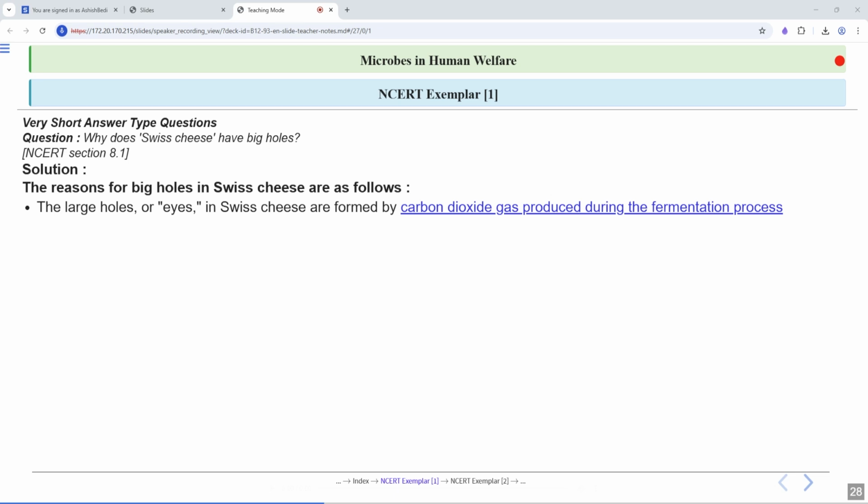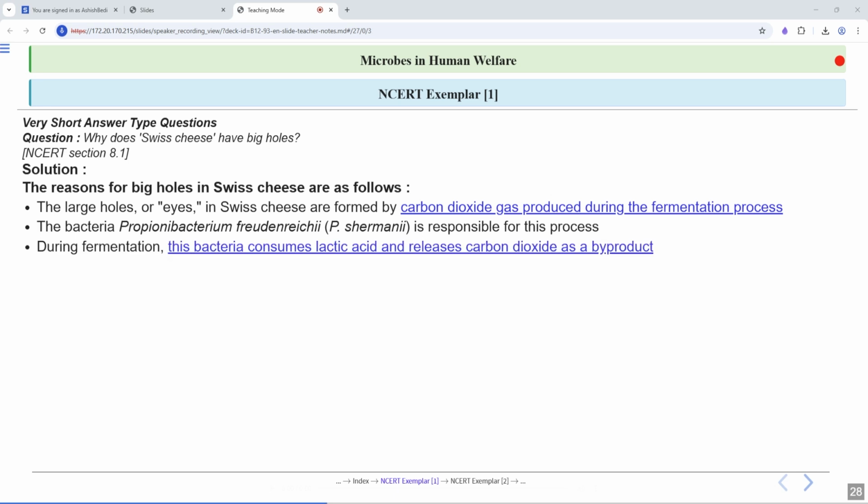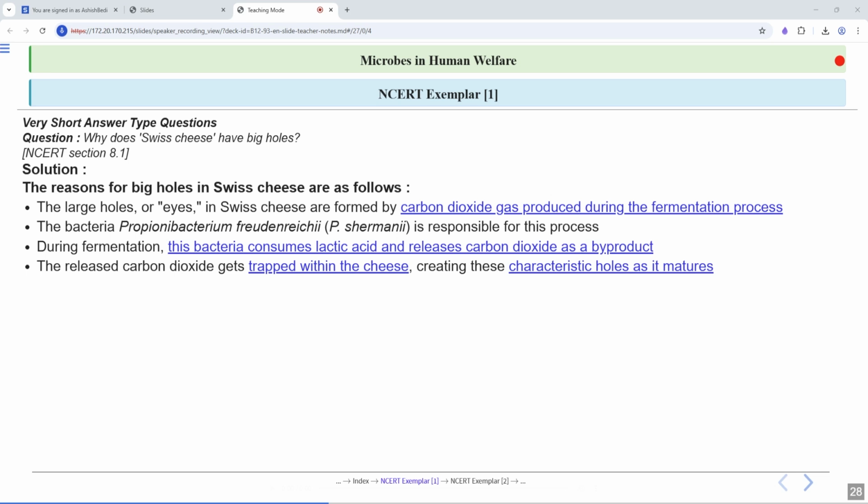The large holes, or eyes, in Swiss cheese are formed by carbon dioxide gas produced during the fermentation process. The bacterium Propionibacterium shermanii, which is P. shermani, is responsible for this process. During fermentation, this bacterium consumes lactic acid and releases carbon dioxide as a byproduct. The released carbon dioxide gets trapped within the cheese, creating these characteristic holes as it matures.